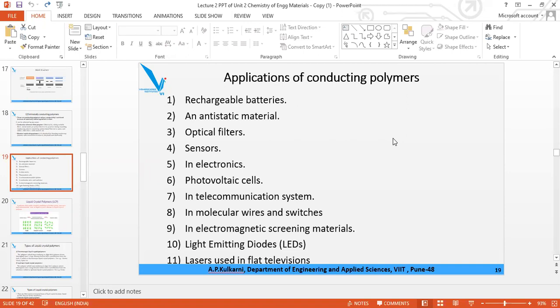So learn all the applications. An MCQ type question may be there: out of the following applications, which is not an application of conducting polymer.